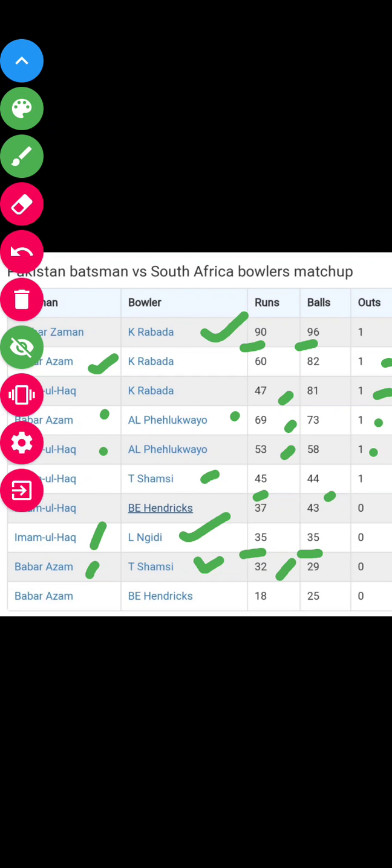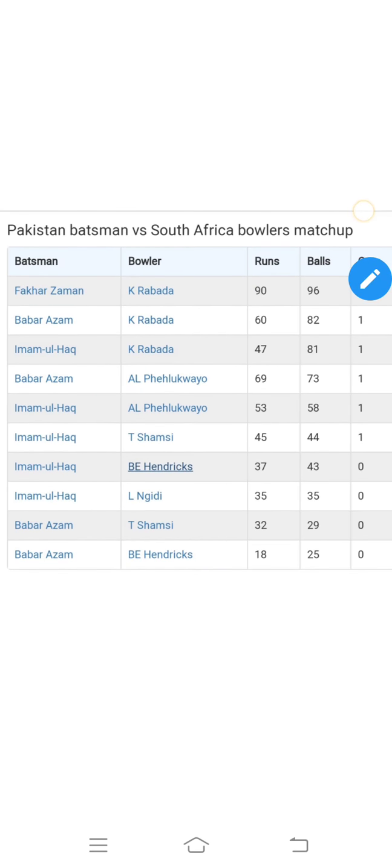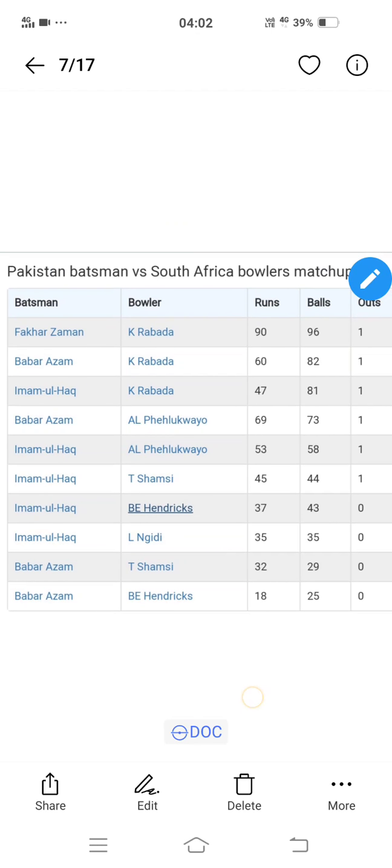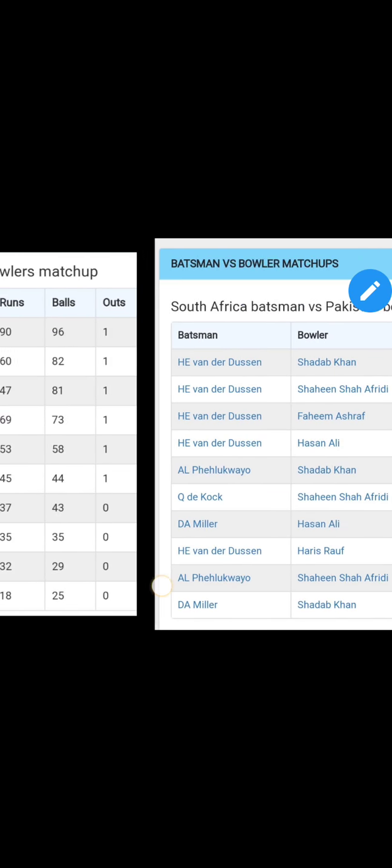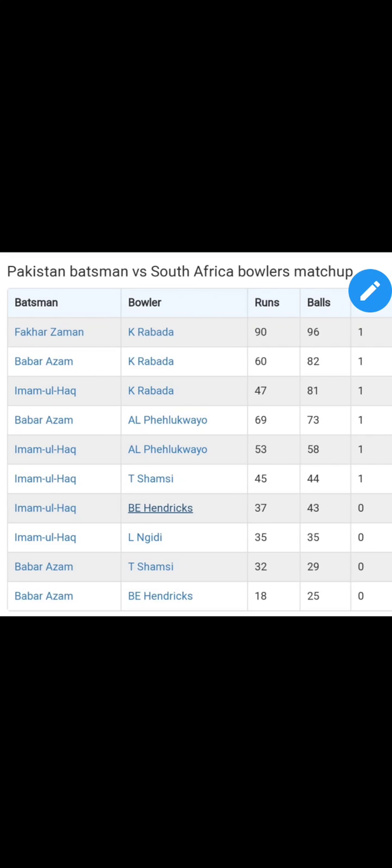So now here you can see all the player battles. If you want, you can also take screenshots of these slides. This is the South Africa batsmen versus Pakistan bowlers matchup, and this is the Pakistan batsmen versus South Africa bowlers matchup. If you want, you can take screenshots of these slides.